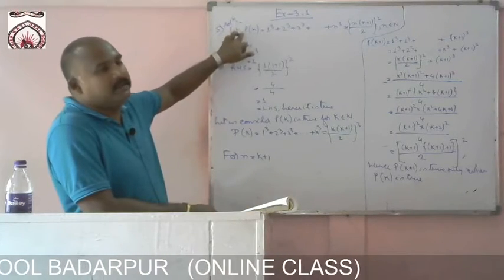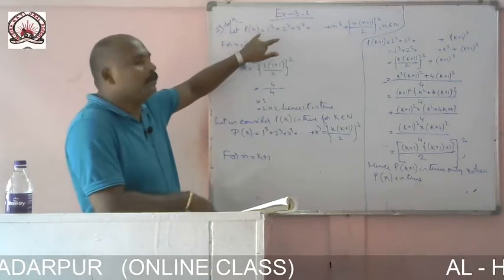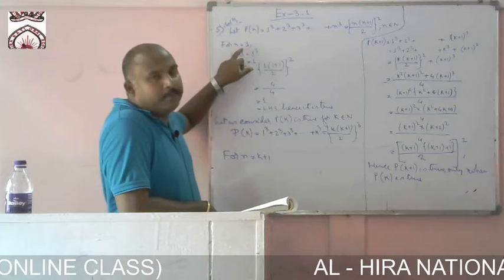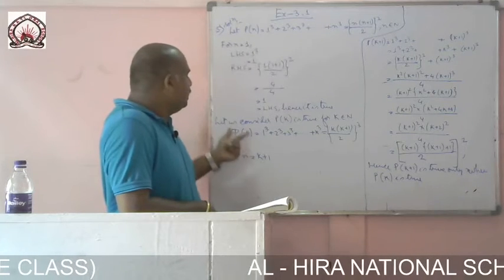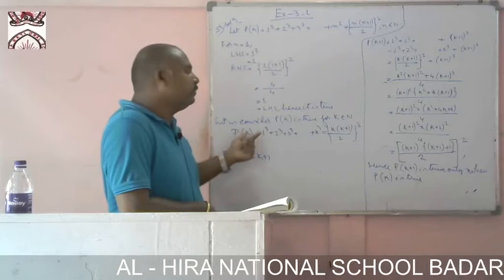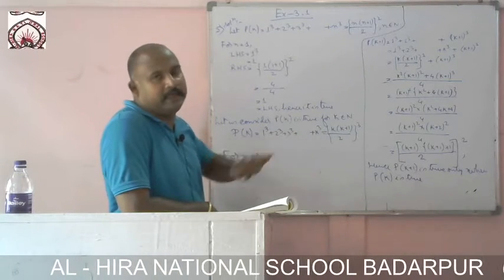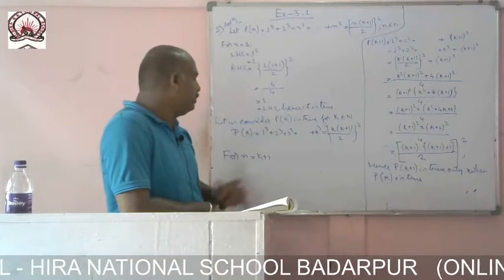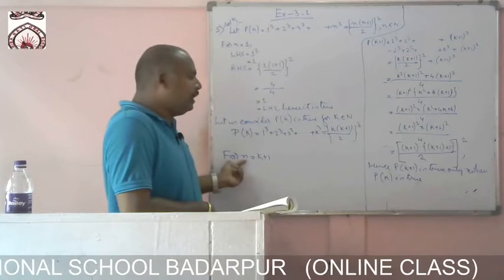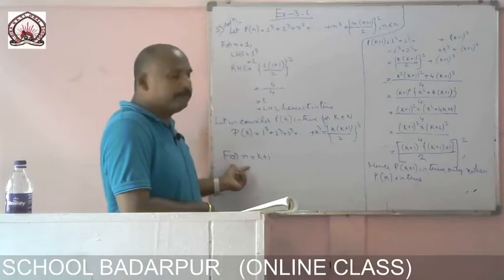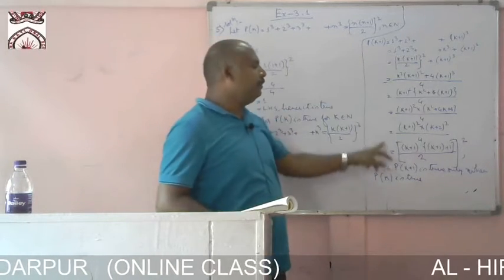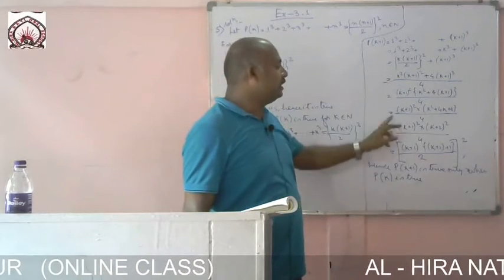What we have taken first, the statement that is given to us, we have taken in terms of P of n. Then we have proved for n equal to 1. Then we have proved for n equal to k. Now we have assumed that P of k is true for any natural number. Then we are getting P of k equal to this much. Now we have to prove for n equal to k plus 1. So I have written the statements and then solved it.